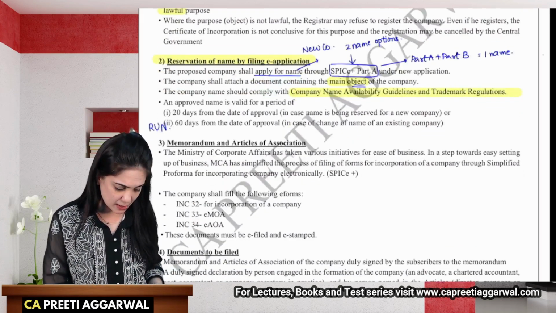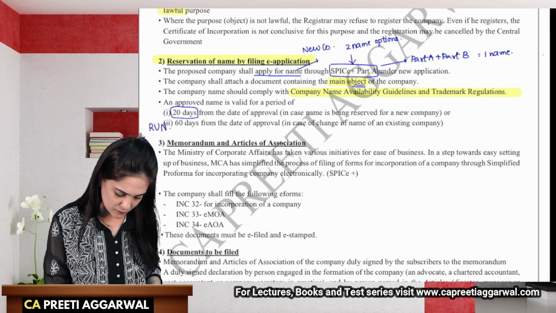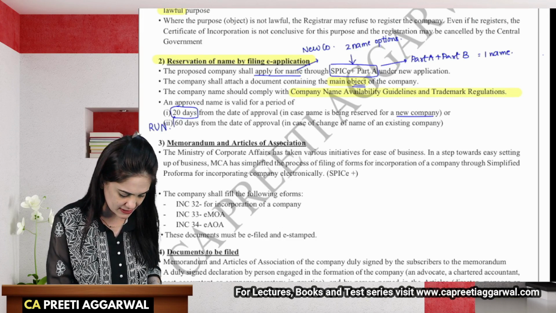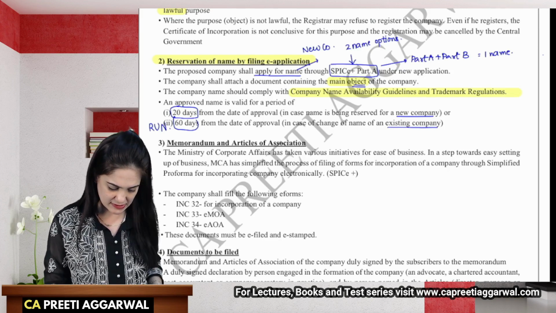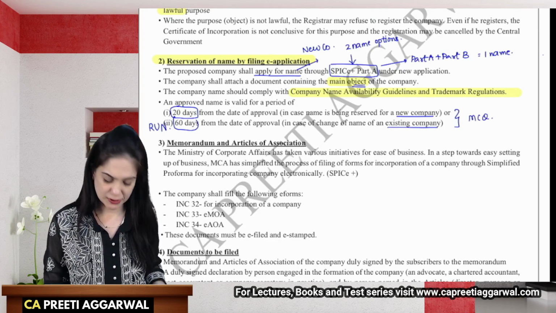If the name is approved, then that will be valid for 20 days in case of a new name, okay, that is name of a new company, and for 60 days in case the name is reserved for an existing company. Do we need to memorize this? Yes, it can be asked as a multiple choice question.